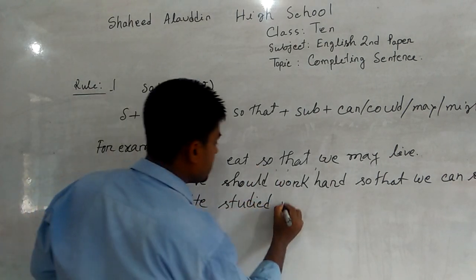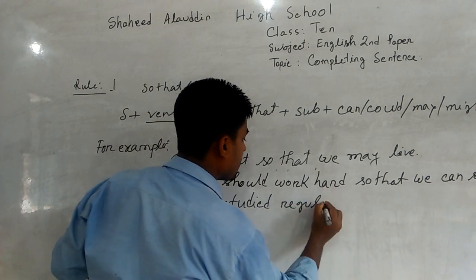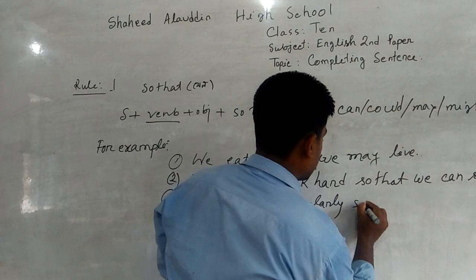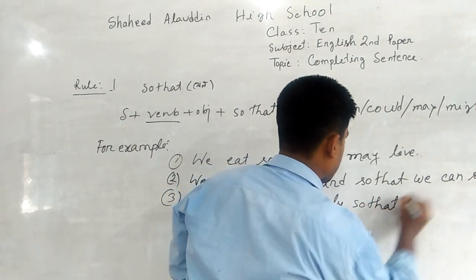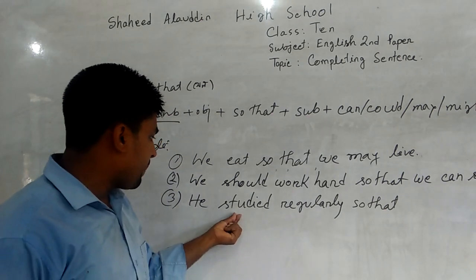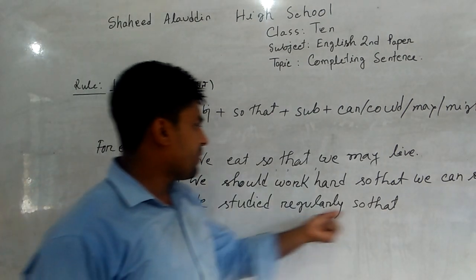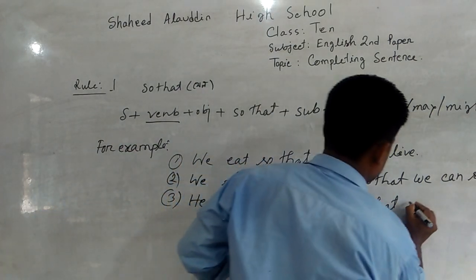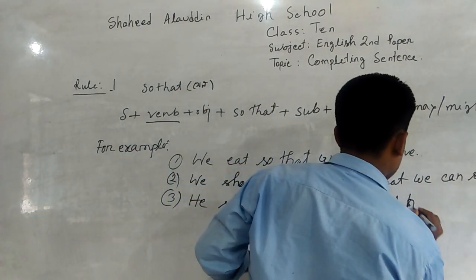He studied regularly so that. Here the first clause is in the past indefinite tense. So after so that we should use subject, then could or might.